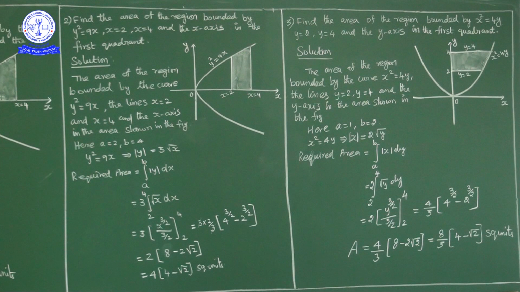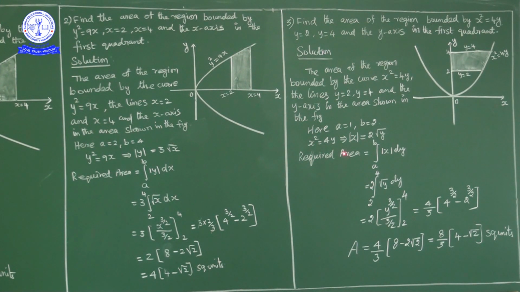Now the given curve is the parabola x square equal to 4y, and the lines y is equal to 2 and y is equal to 4 in the first quadrant. This area we have to find. This is the rough graph of the given curve, and this is the area we have to find. Now what are the y limits here? Lower limit is 2, upper limit is 4. So when y limits are given, area is equal to integral of lower limit to upper limit modulus of x dy.